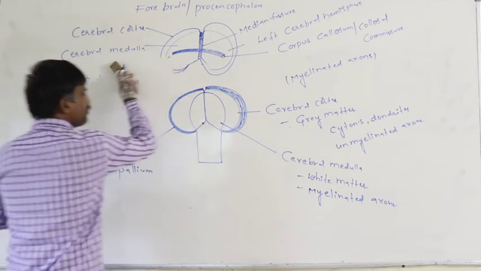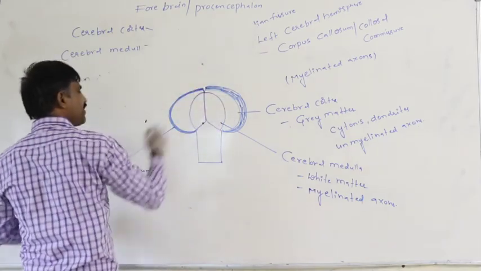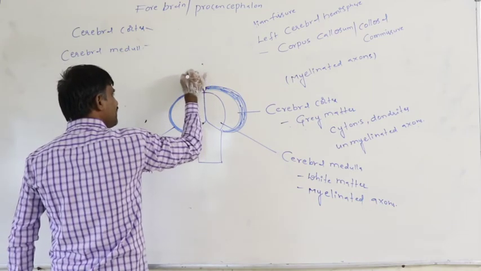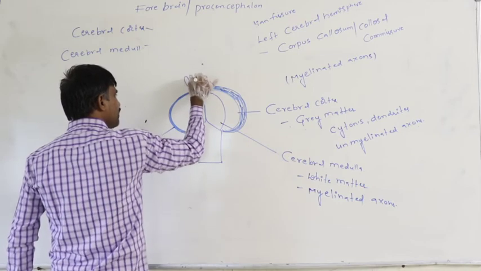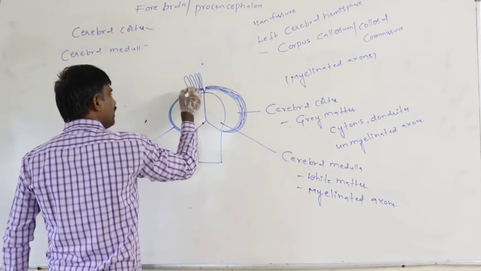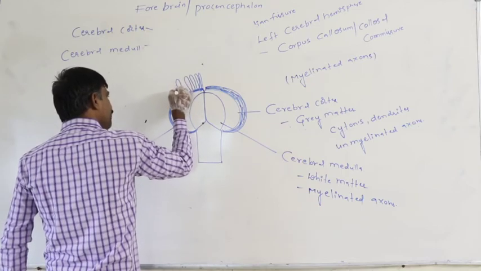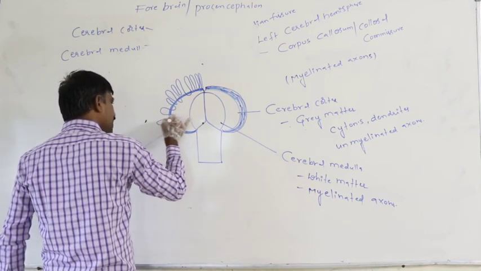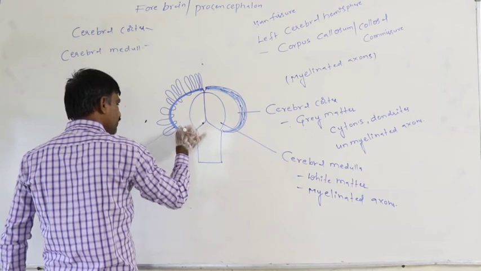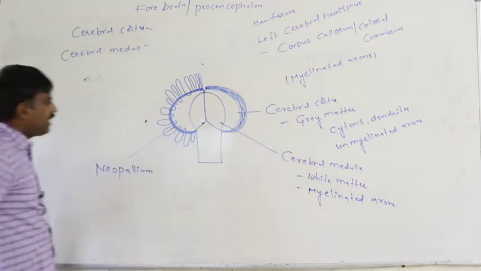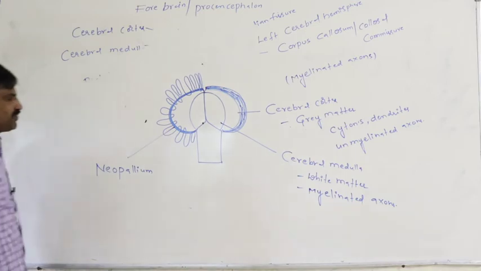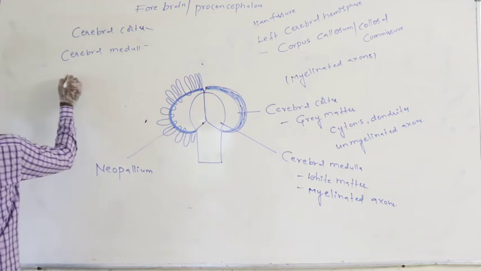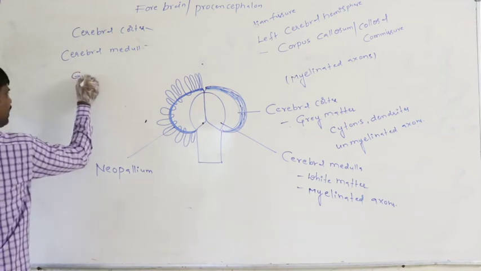The surface of the neopallium shows elevations and depressions. These elevations and depressions are said to be gyri and sulci. The elevations are said to be the gyri.